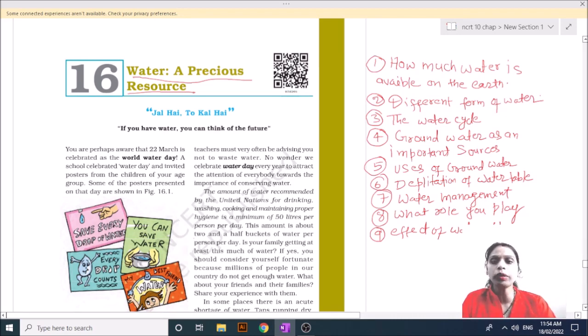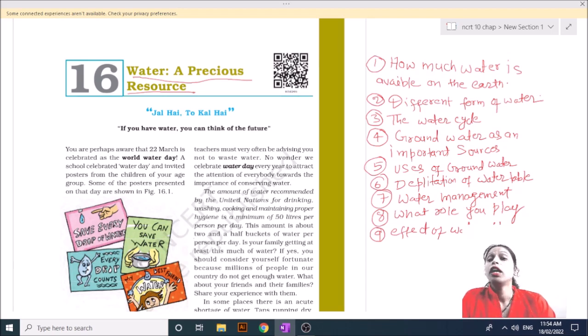And you know that every year on 22 March, World Water Day is celebrated. On this day we spread information about water and discuss it, because safe water and the shortage of water is a burning issue in front of the world.